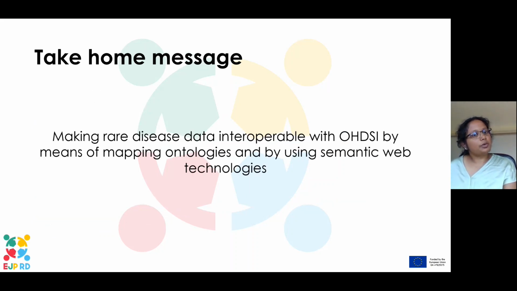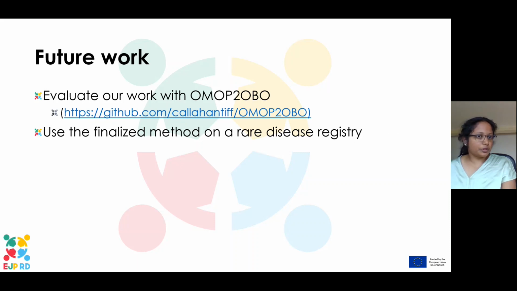So we were able to make the rare disease data interoperable with OHDSI by mapping between ontologies and also using semantic web technologies. Now what remains is to first evaluate our work with another project called OMOP to OBO. So there they're mapping a lot of OMOP terminologies to OBO ontologies. And this work is still going on. We are in touch with some of the members of this project, and we want to see how our work evaluates with theirs. And they have some Python tooling surrounding their work too.